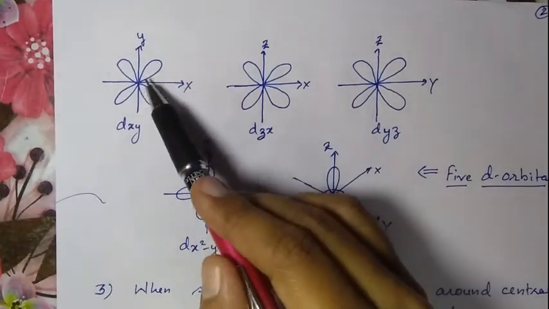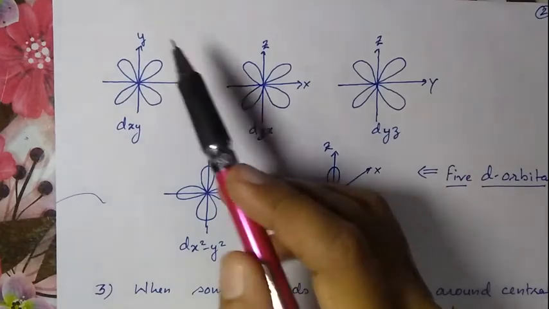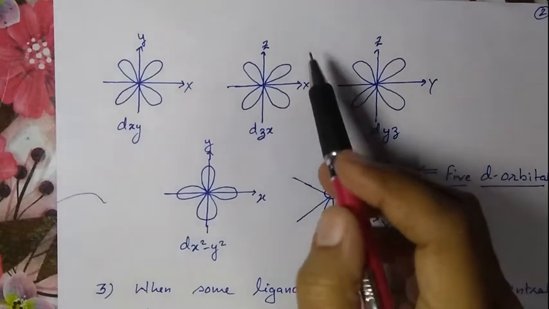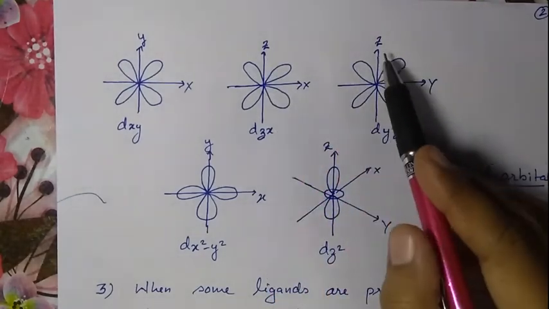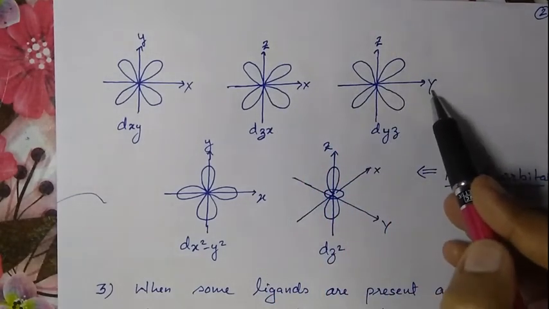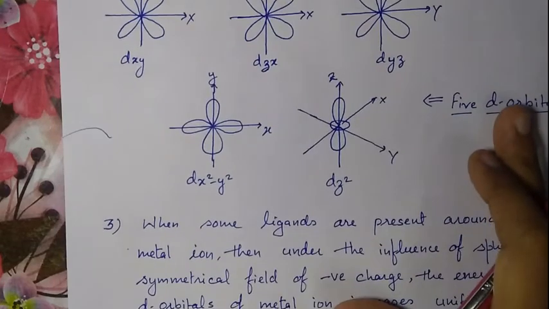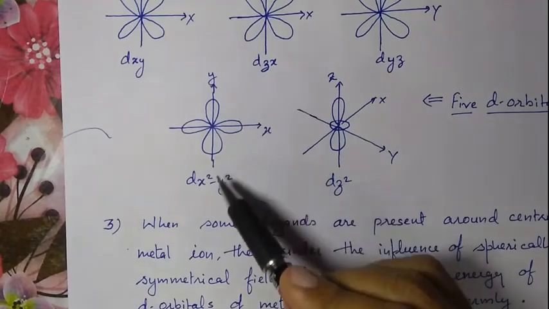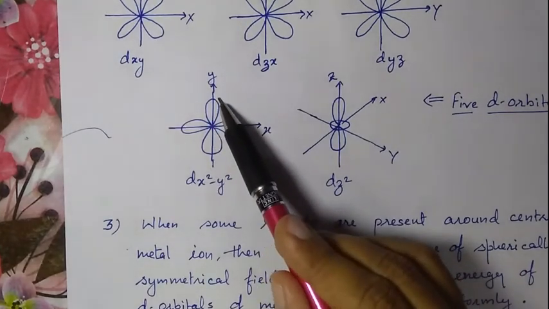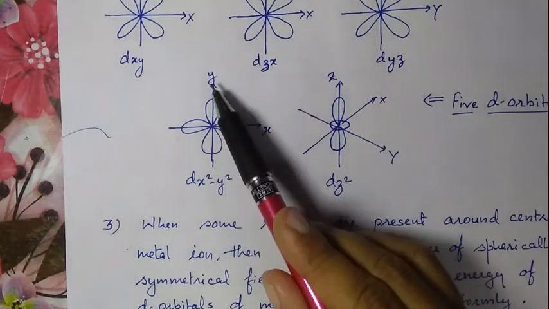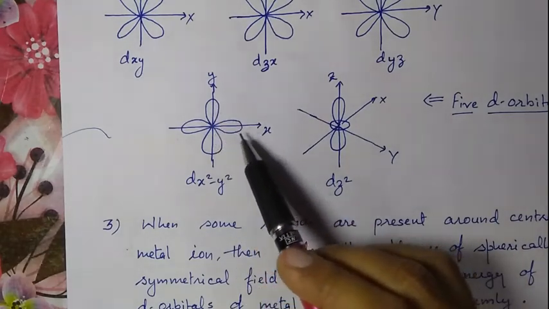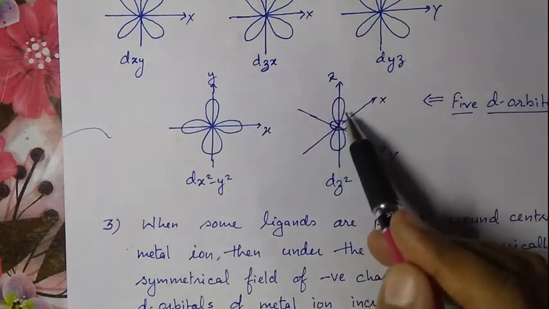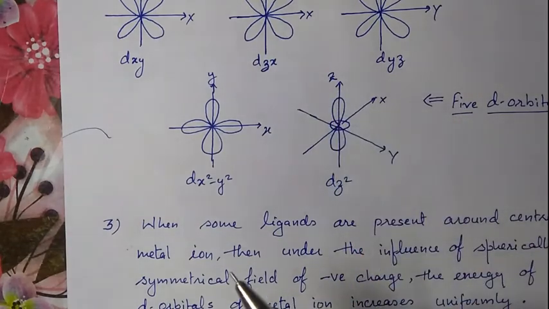In this case, lobes are present in between x and y; in this case, between x and z; and in this case, between y and z. But these two are axial d orbitals because the lobes are present along the axis. In this case, it is present along the x and y axes, and in this case, along the z axis.